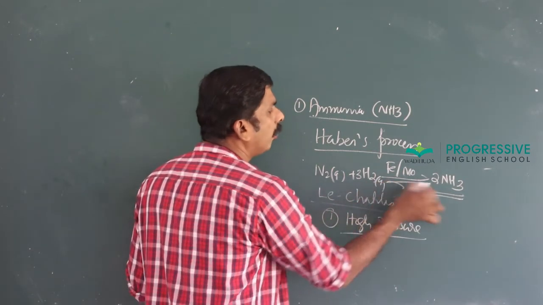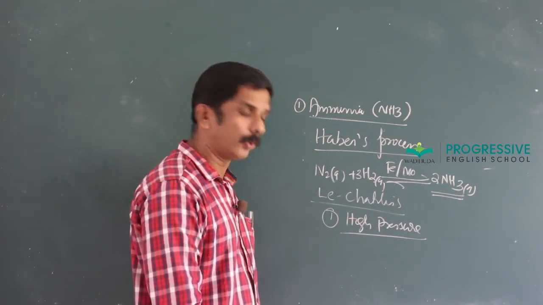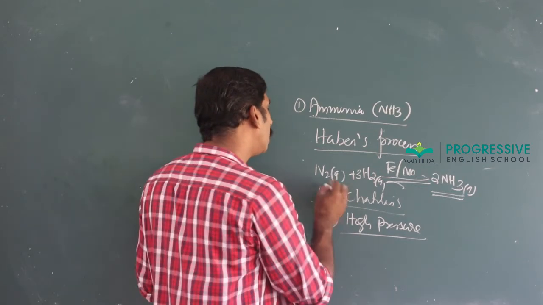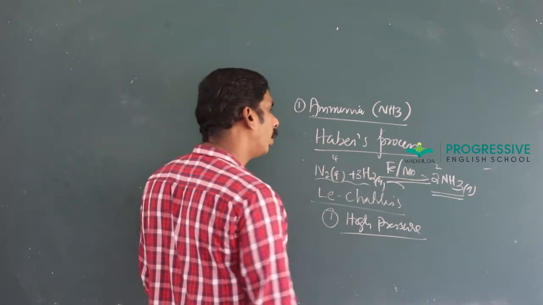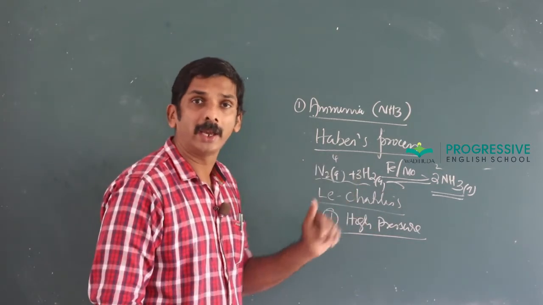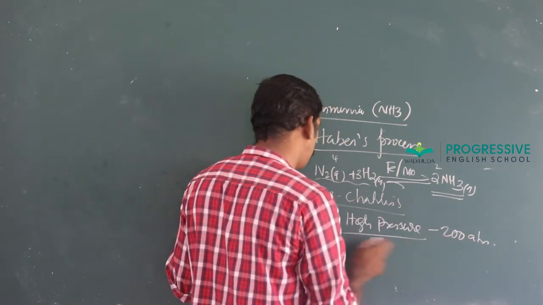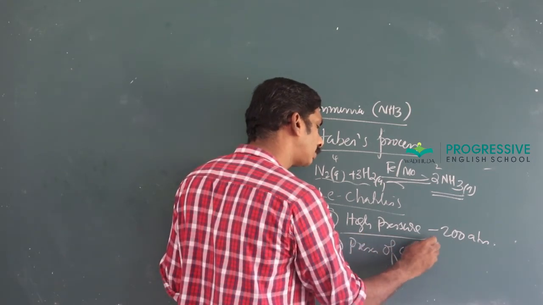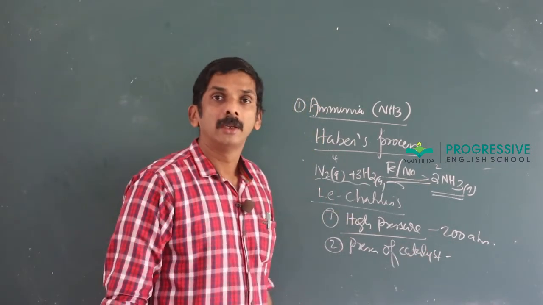High pressure, since both the reactants and products are in gaseous state, pressure has an influence on this equilibrium. Here, the number of moles on the reactant side is 1 plus 3, that is 4. Here only 2. By increasing the pressure, the reaction shifts in such a way as to decrease the volume. High pressure around 200 atmospheric pressure. Second one, presence of catalyst.